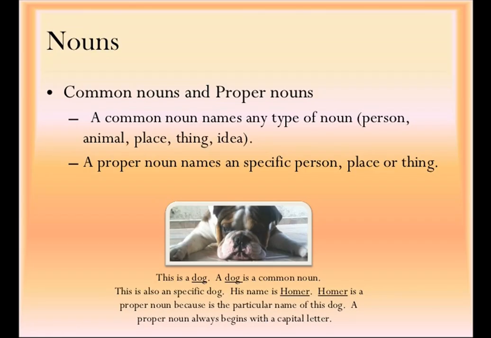Then we have common nouns and proper nouns. A common noun names any type of noun: person, animal, place, thing, idea. And a proper noun names a specific person, place or thing.